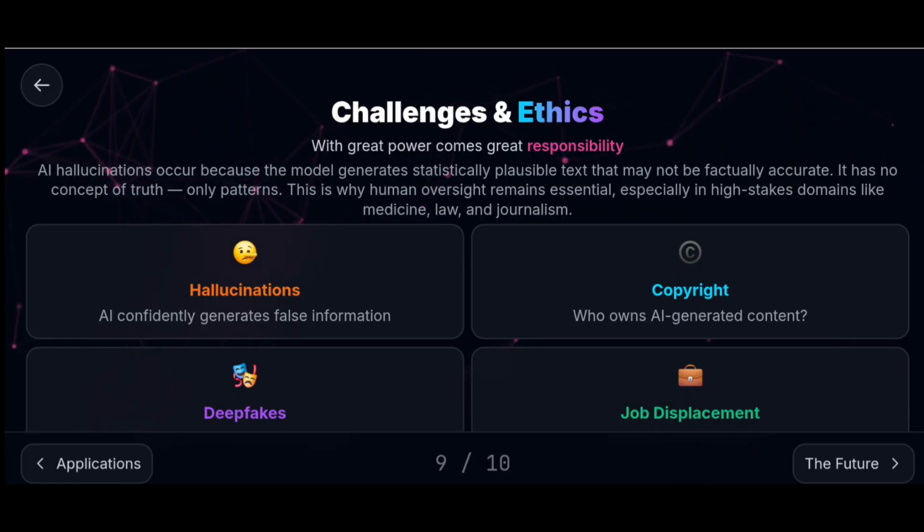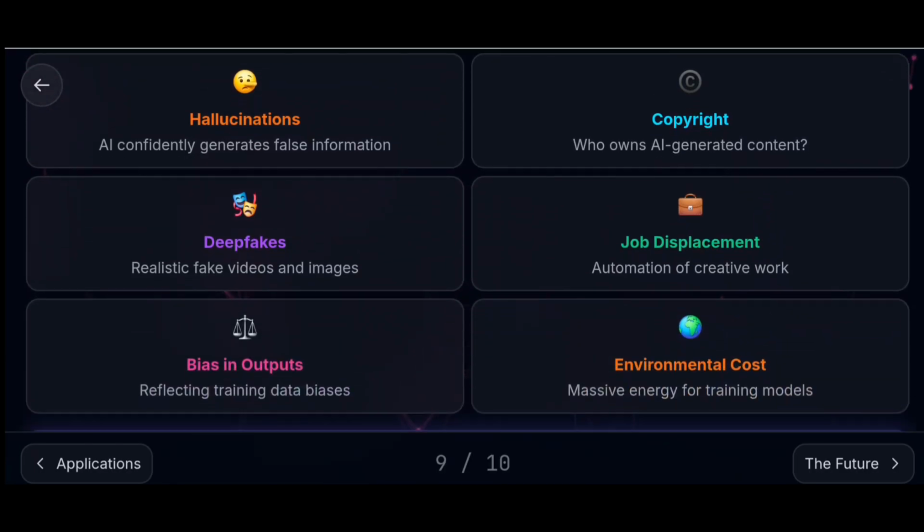Hallucinations: AI confidently generates false information. As I already mentioned, AI will not bother about facts and truth. It generates data based on the patterns it learned, so it can also generate false information. And copyright: who owns AI generated content? It may also create copyrighted content. Deepfake: this has become a very big problem nowadays. It creates realistic fake videos and images.